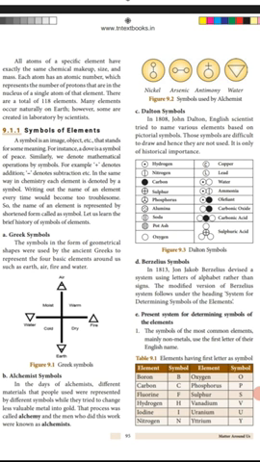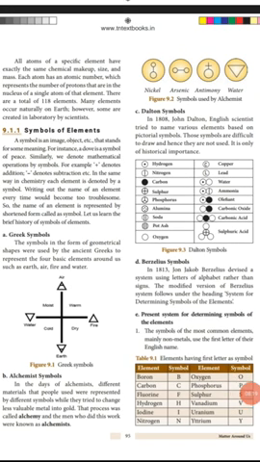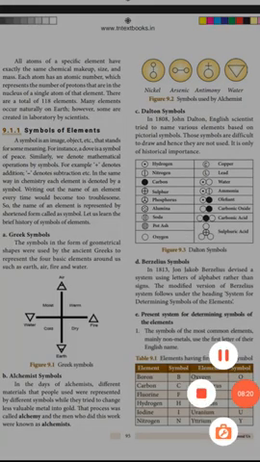Some of them have the properties of both, and that is called semi-metal or metalloid. So some of the elements exhibit properties between metal and non-metal, and that is called semi-metal or metalloid. Now we are going to see the metals. Examples of metals are iron, copper, silver and gold, which we use in our daily life.